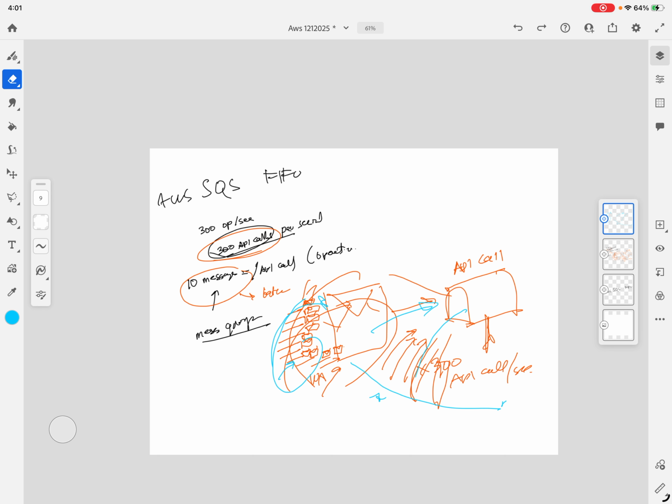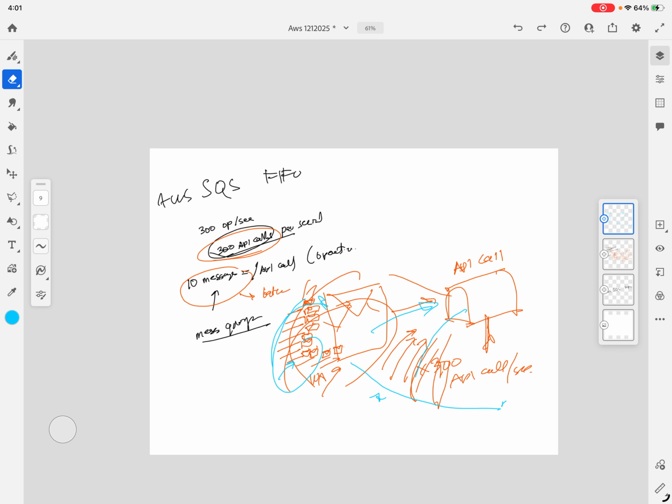How can I analyze the message group in this context? Okay, let's see if ChatGPT can give us ideas.